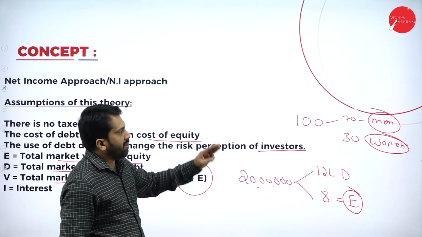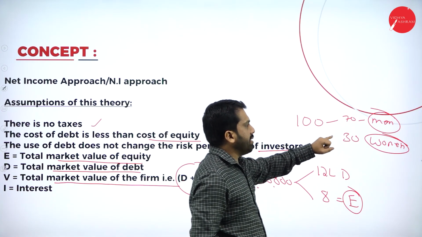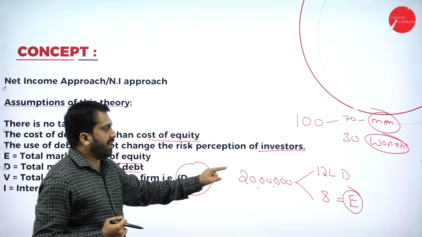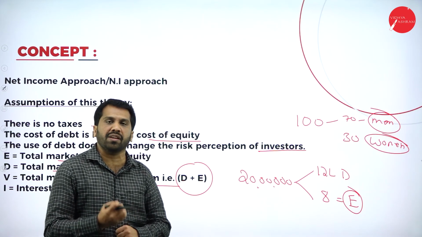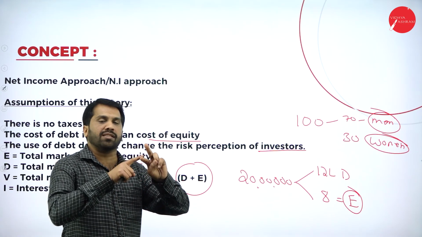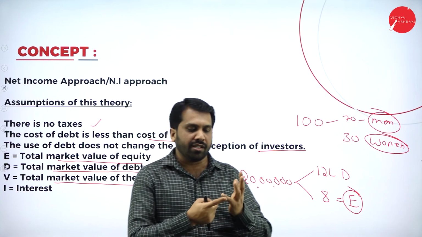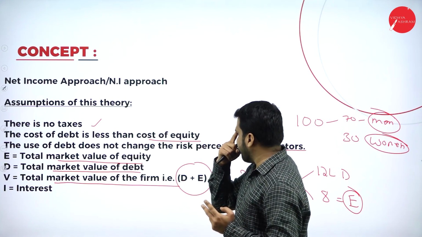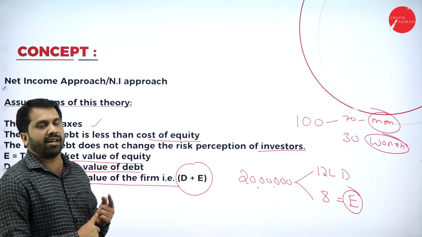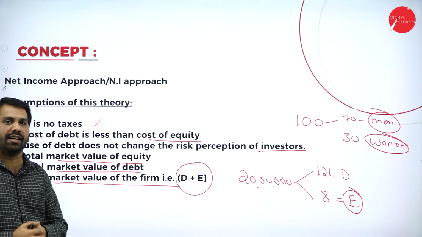So in this example, we'll go with men and women. If 70 members are men, the balance 30 should be women only. Similarly, out of 20 lakh, 12 lakh is debenture, so the balance 8 lakh must be equity. Why? Because under NI approach, we have only two concepts, one is debenture, one is equity. What are the assumptions? First assumption is there is no tax. The second assumption is cost of debt is always lesser than cost of equity. And the third assumption is the investor's perception of risk will not change.